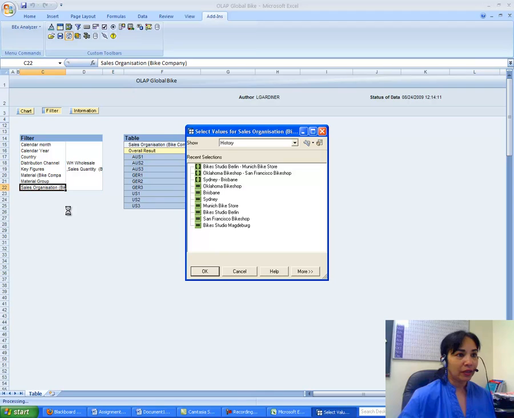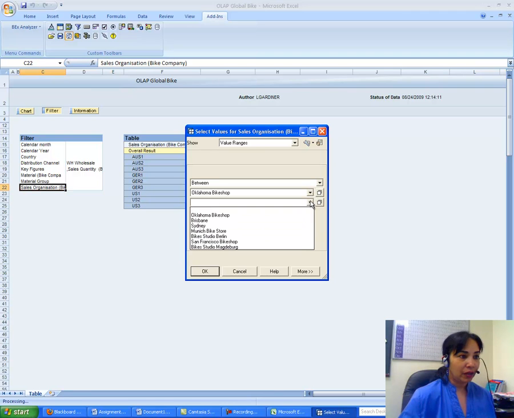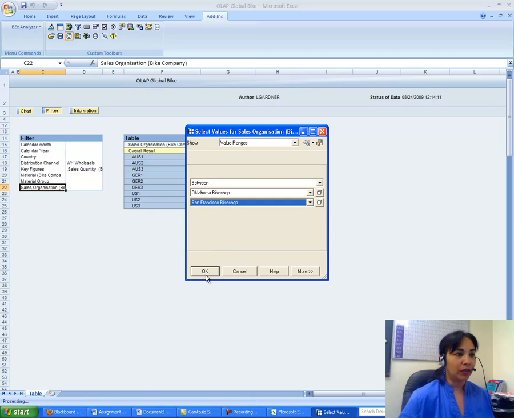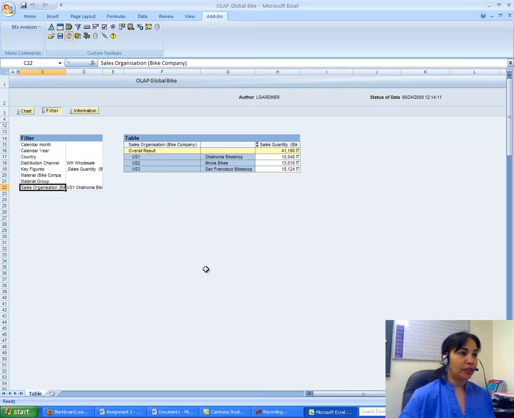So for United States, I go to value ranges and I have Oklahoma, and then I have Munich, which is in Germany, Berlin, Germany, San Francisco here. So between Oklahoma and San Francisco, I have only 3 United States sales organizations.